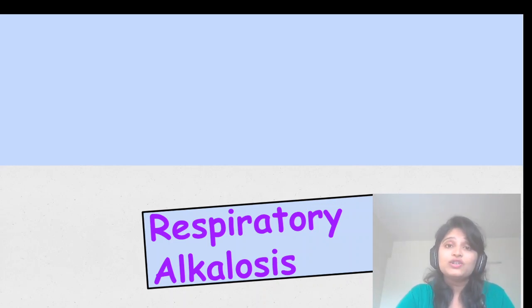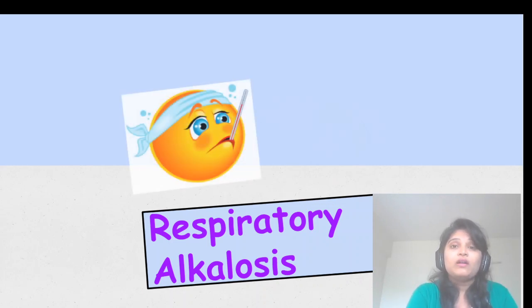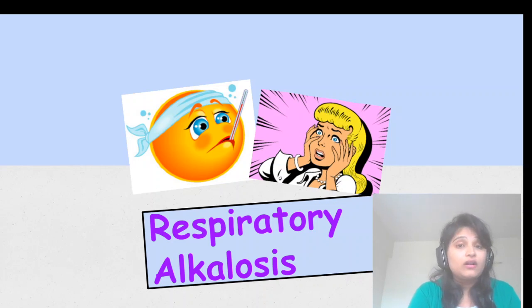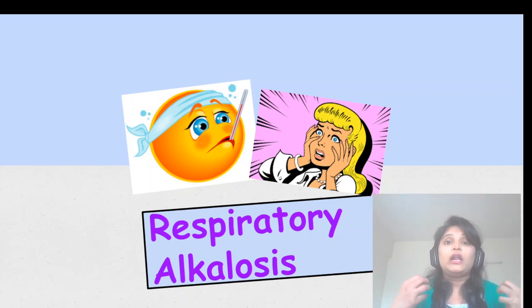So what are the conditions when the oxygen level will be high and the CO2 level will be low in the body? Whenever a patient feels any anxiety, any phobia, or has fever, or is in the initial stage of aspirin toxicity, in all these conditions the patient will have respiratory alkalosis. Suppose whenever you cry a lot, you feel pain near the cheek side, or you feel facial twitching, those are all signs and symptoms of respiratory alkalosis, right?